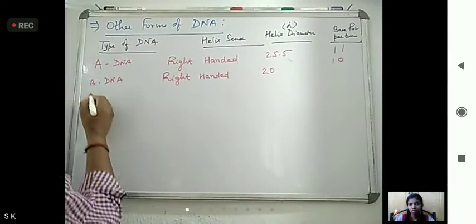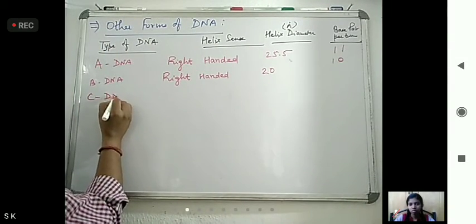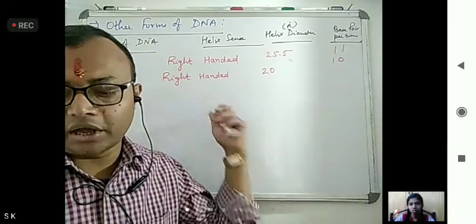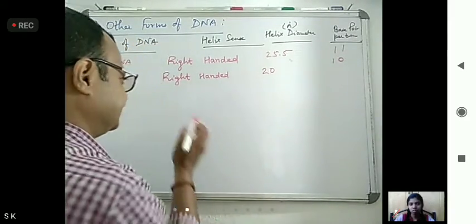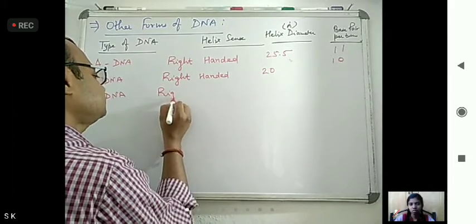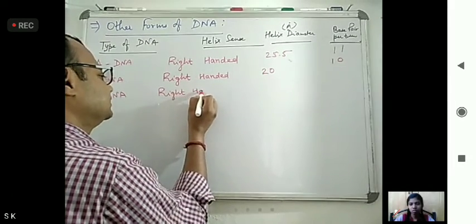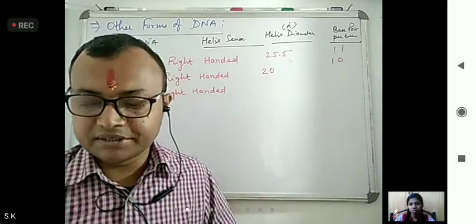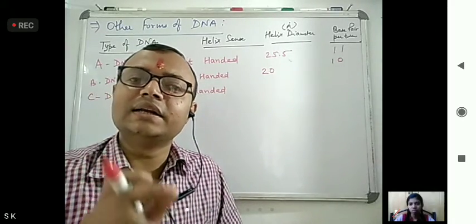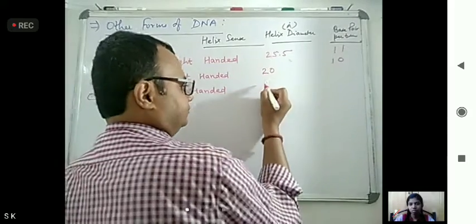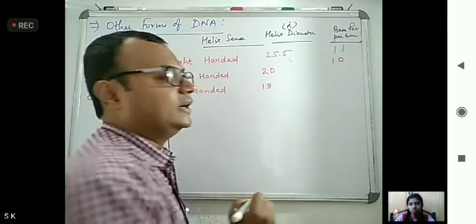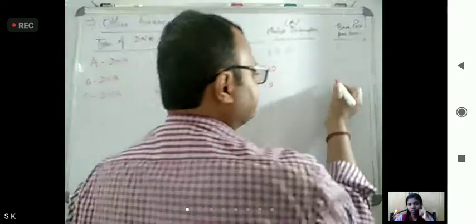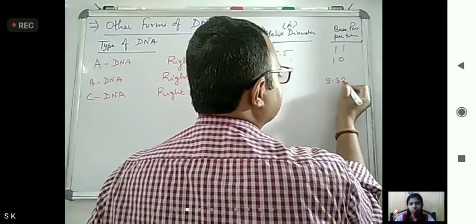Then came C-DNA. This C-DNA also has a right-handed helix. The diameter contains 19 angstrom, and base pairs per turn is 9.33.